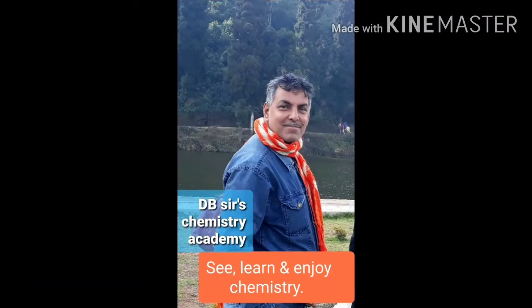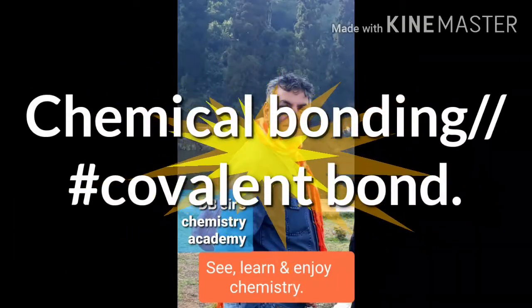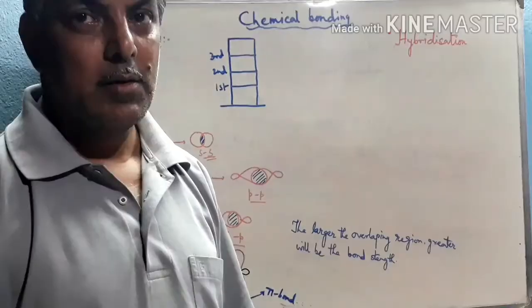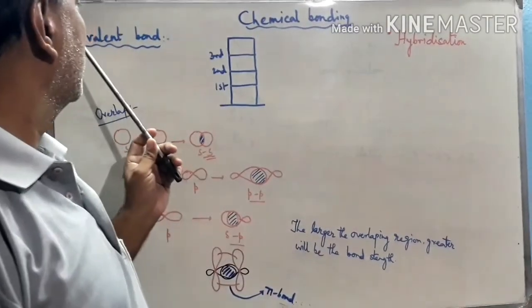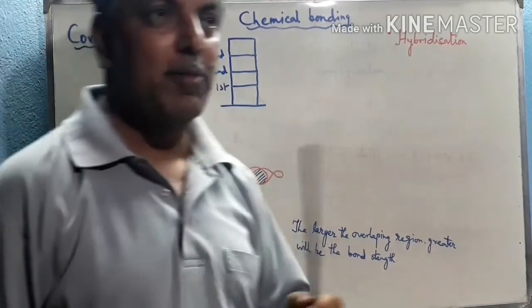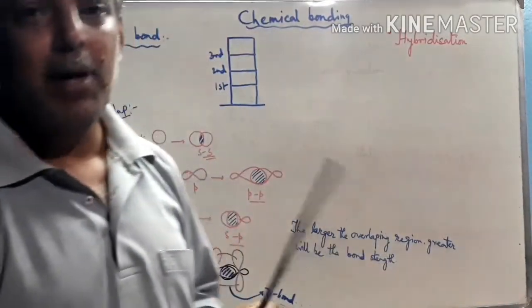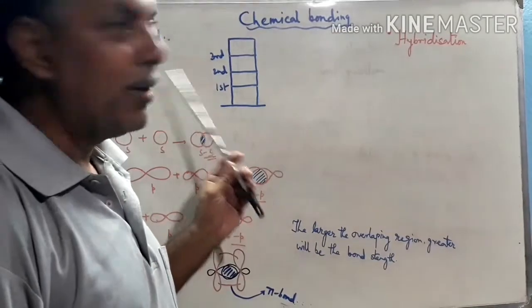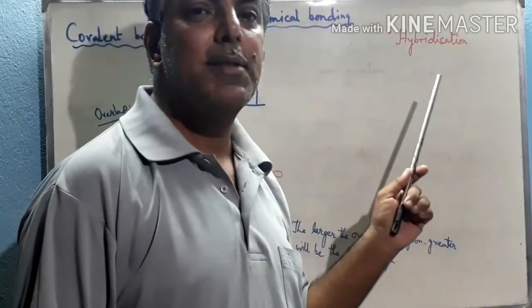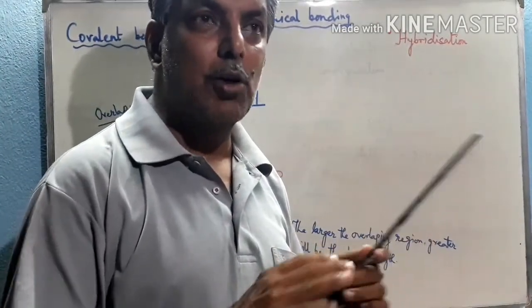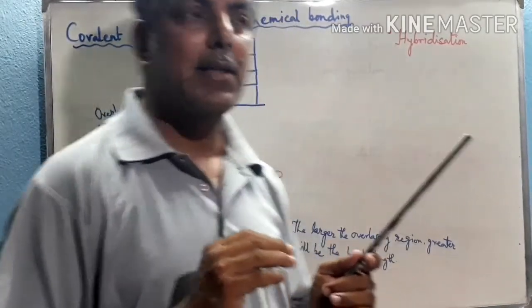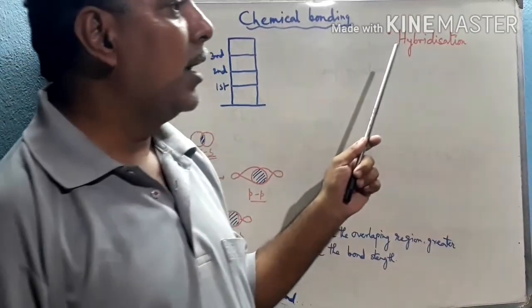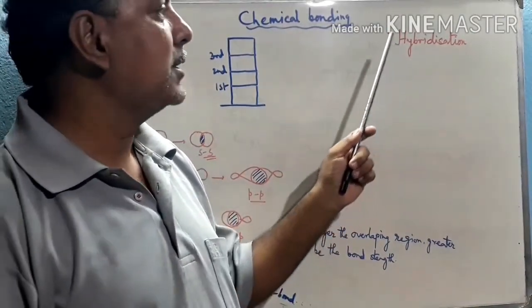Today's class is covalent bond part 1, a part of chemical bonding. Today we are discussing the chemical bonding of which the part is covalent bond. In our previous class we explained electrovalent bond. Now we are discussing the covalent bond, of which the first term is hybridization. Different types of Lewis-Dot structure we have already studied in our different classes like class 9, class 10. Now according to the modern theory, the first term is hybridization.